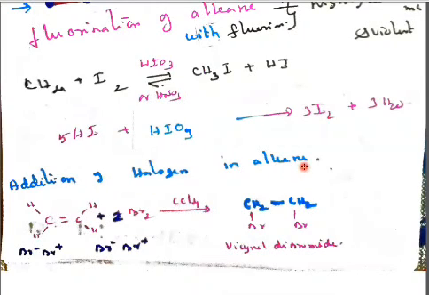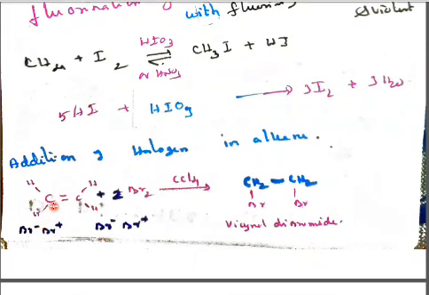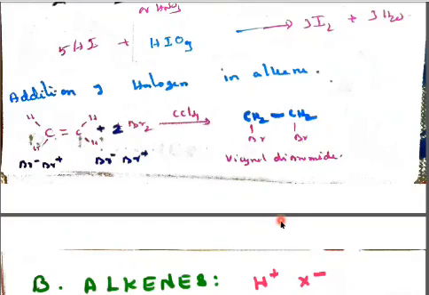Now, addition of halogens to alkenes. Here in the alkenes, a double bond compound CH2 double bond CH2, bromine is taken in the presence of carbon tetrachloride medium. Here one bromine molecule gives Br minus and Br plus, and the second molecule gives Br minus and Br plus. Here HBr is released, and instead of hydrogen, bromine is substituted. So the product is CH2Br, CH2Br, which is nothing but a vicinal dibromide.